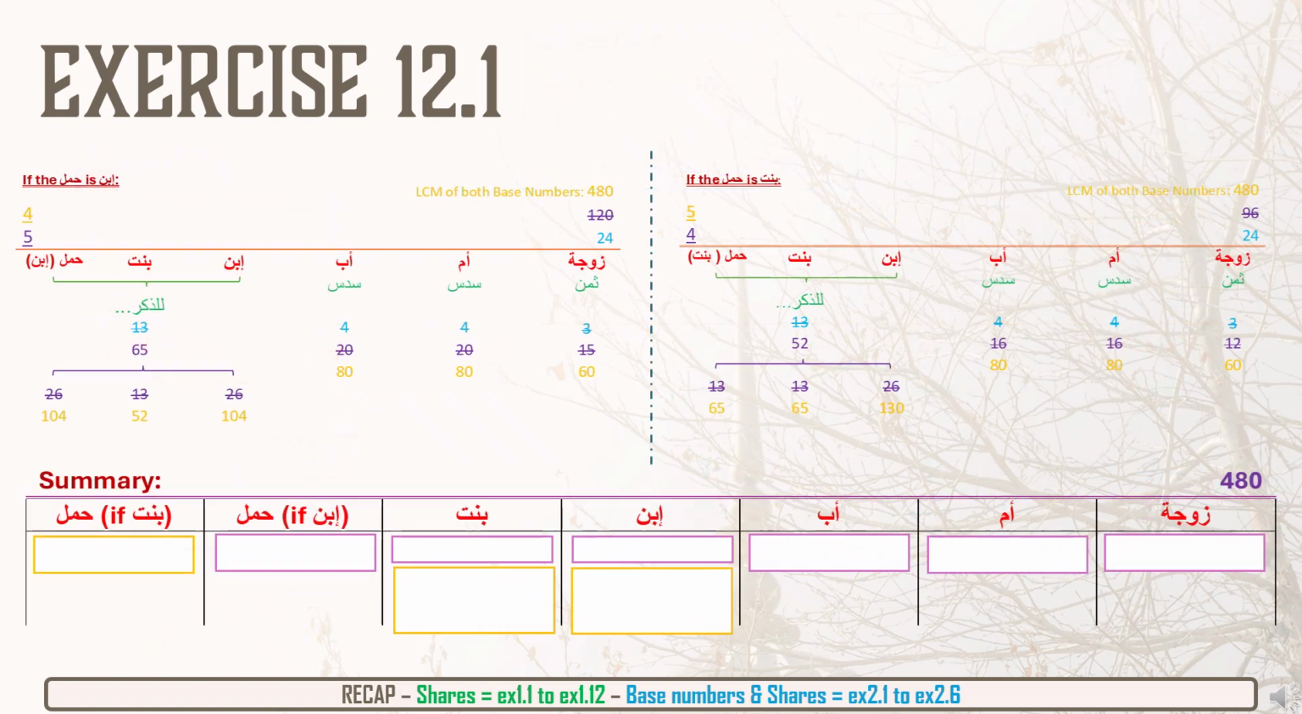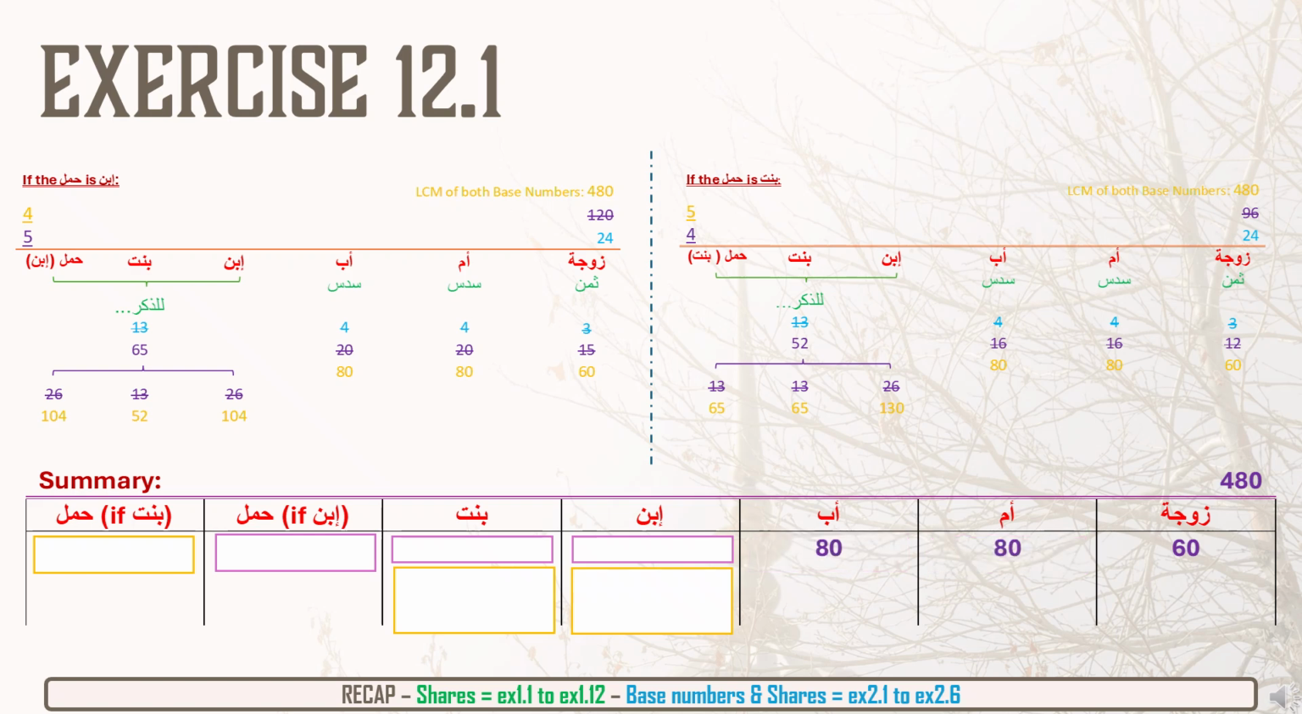So now that both base numbers are 480, we can make a summary table. And the way we make that summary table is that we will set the base number as 480, which is already there. And then we write down the amounts which are the least for each of them. So we start off with the wife. Now the wife in both scenarios is 60, so that's easy, we just write down 60. Same for the mother and father. In both scenarios, they are both 80, so we can just write down 80 and 80.